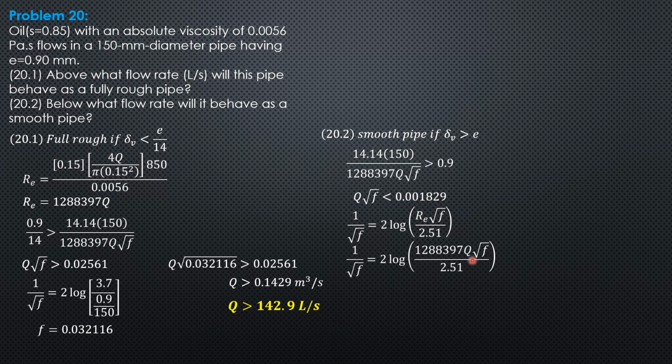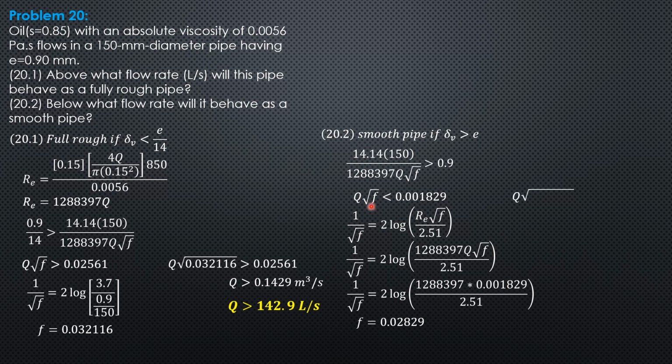Since Q square root of F is 0.001829, 1 over square root of F equals 2 log of 1288397 times 0.001829 over 2.51. So that means F can now be solved for smooth pipe, 0.02829.